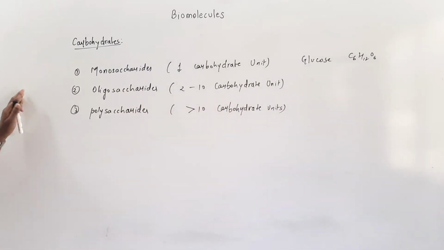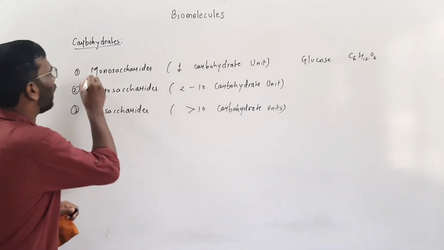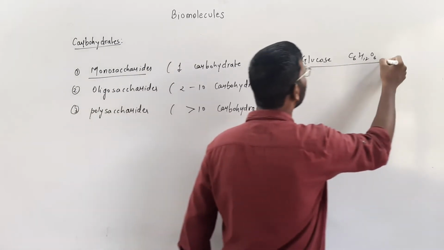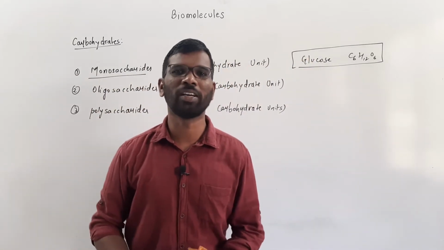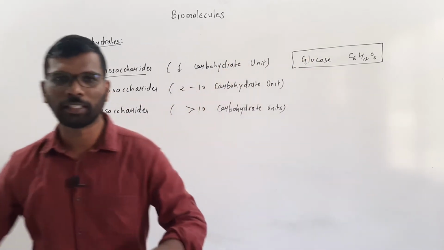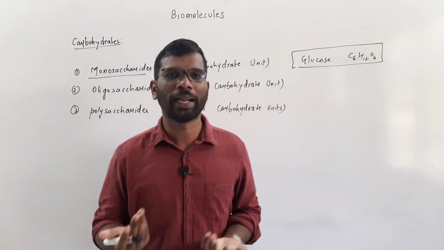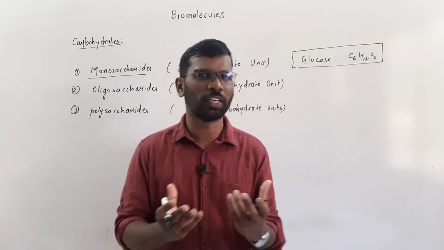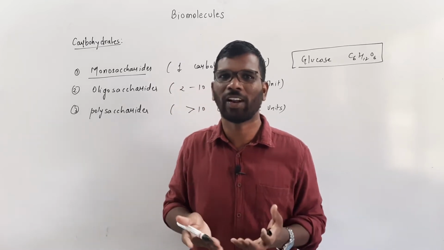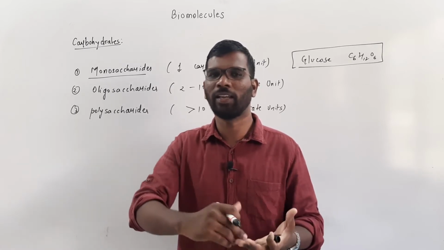Now, the first very basic thing you have to learn under monosaccharides is glucose. This is a very important structure. You should know its structure. Different conventions will be there: alpha D glucose or beta D glucose, a capital D, a small d. So many conventions are there, so in this lecture we are going to build our understanding of all these concepts.